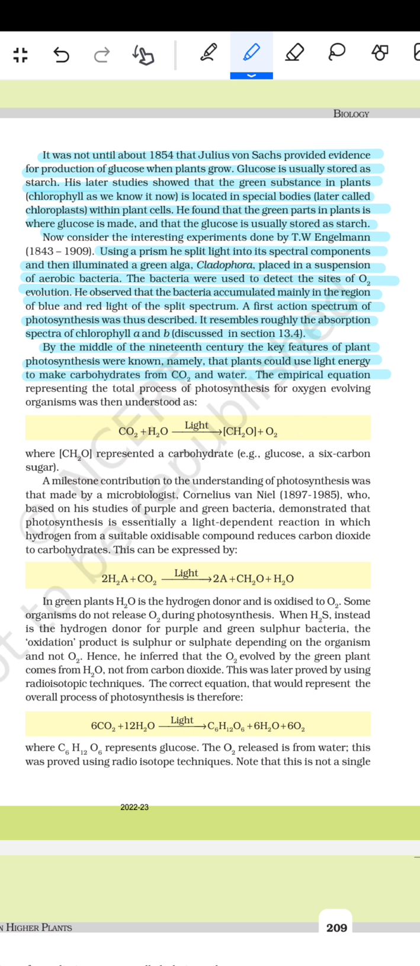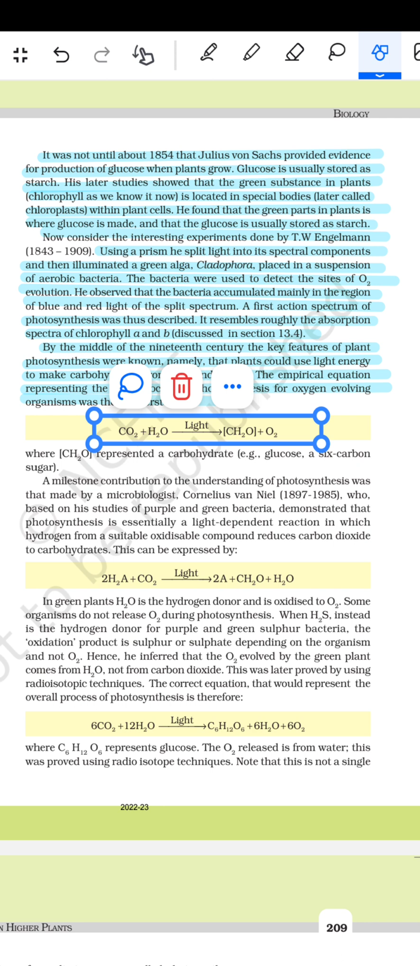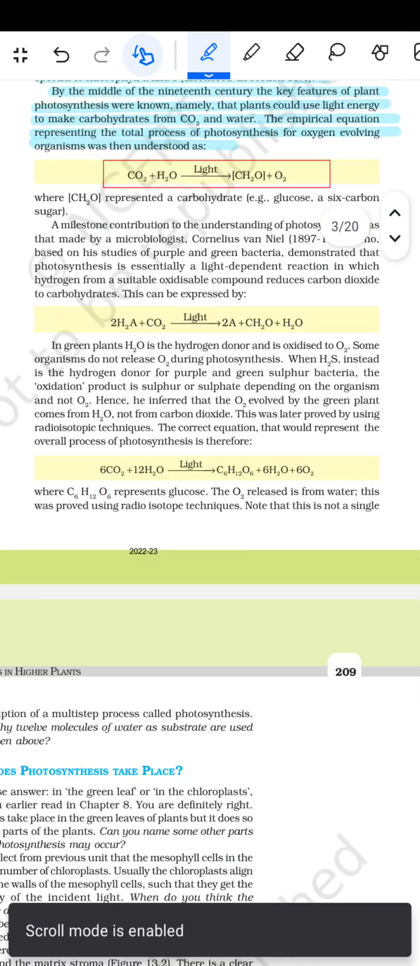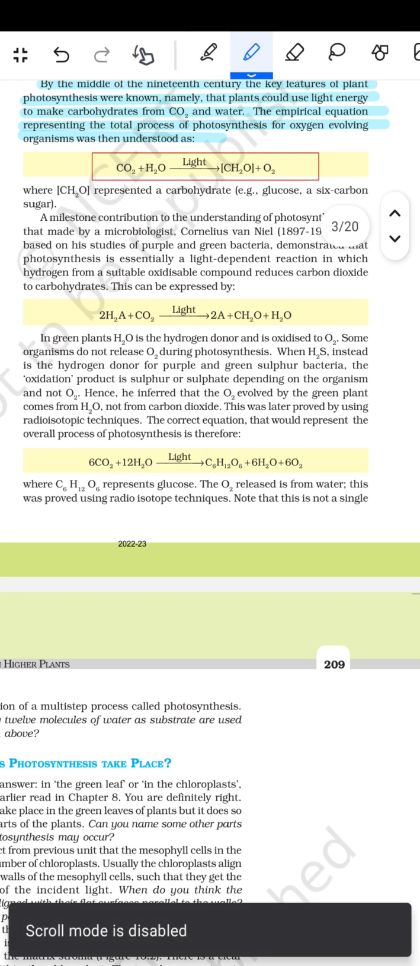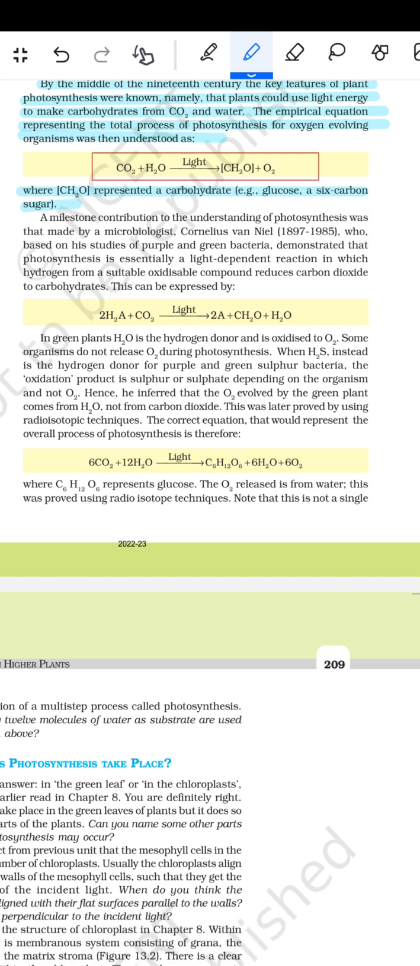The empirical equation representing the total process of photosynthesis for the oxygen evolving organism, by then understood as CO2 plus H2O, लाइट दिए तो CH2O ग्लूकोज प्लस O2 बन गया. फिर आता है कि when glucose is represented as a carbohydrate, glucose a fixed carbon sugar. फिर आता है a milestone contribution to the understanding of photosynthesis was made by the microbiologist Cornelius Van